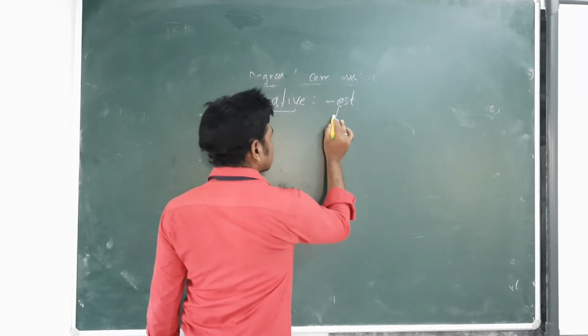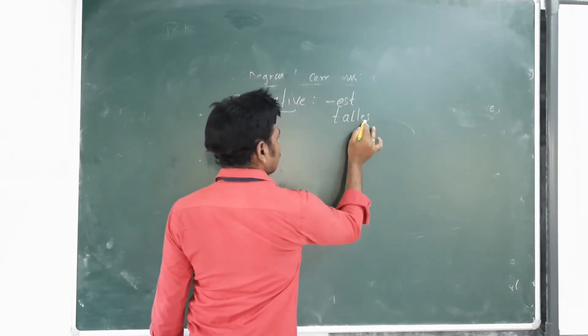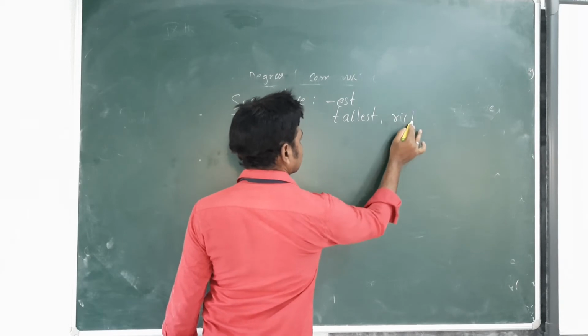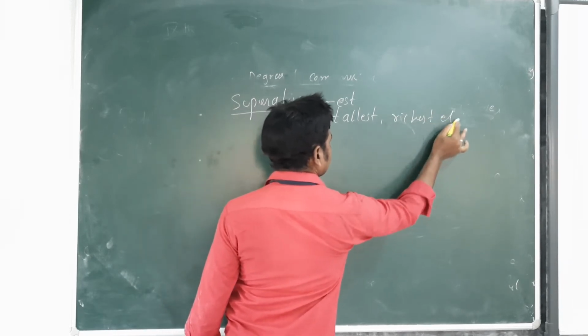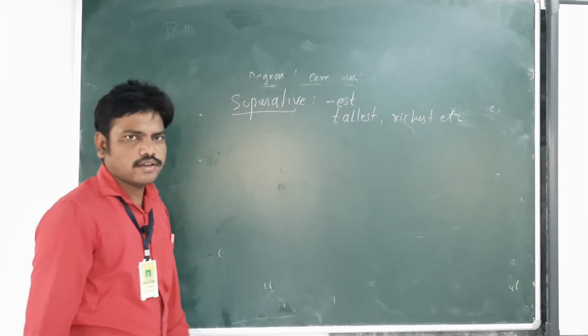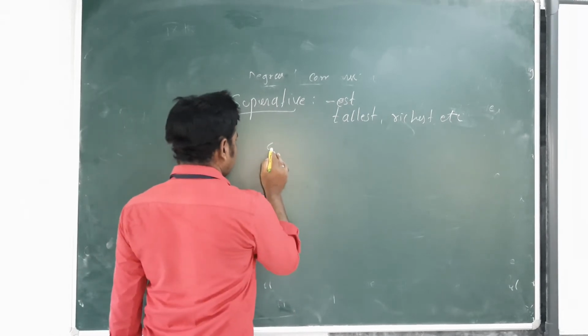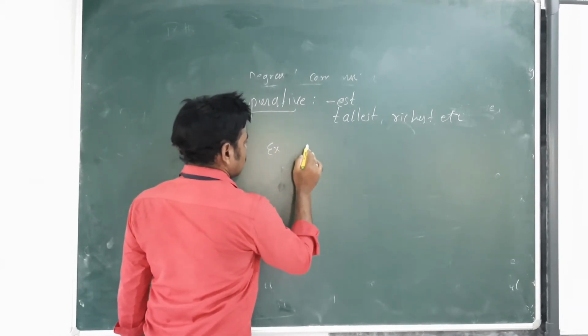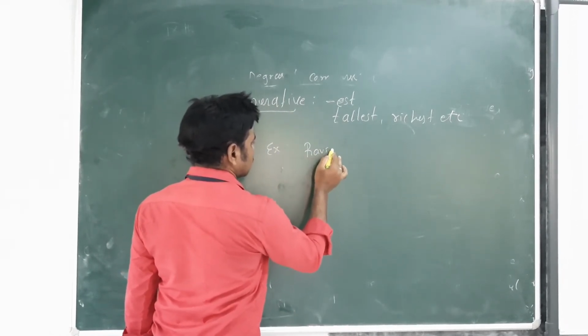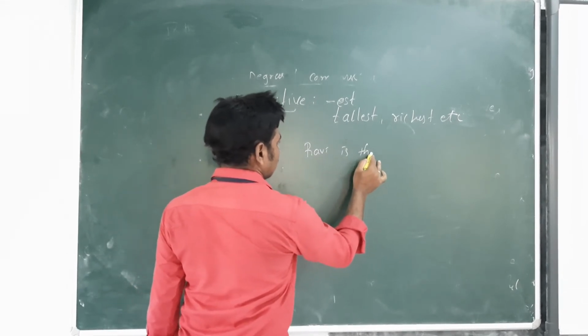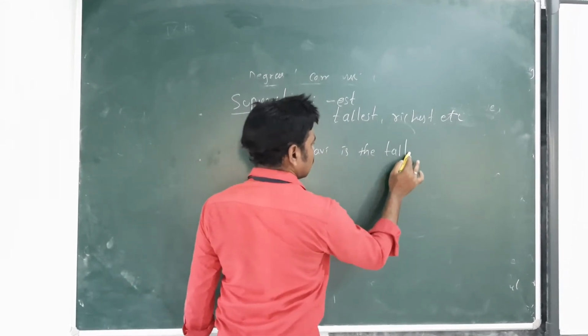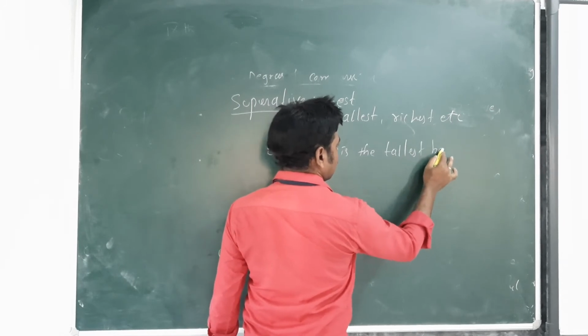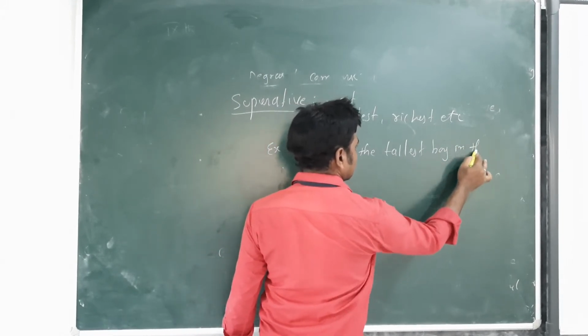For example, tallest, richest, etc. Superlative degree. So, for example, Ravi is the tallest boy in the class.